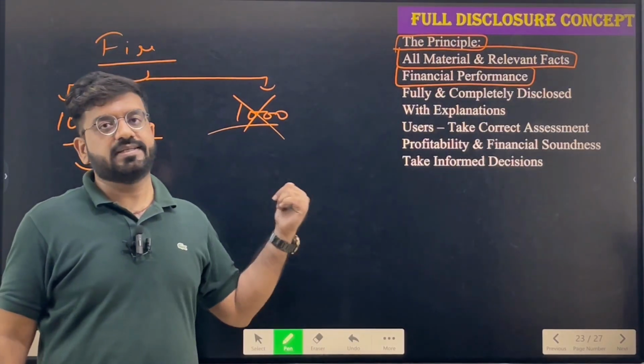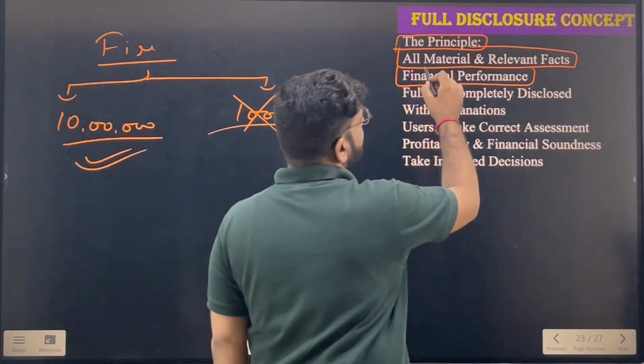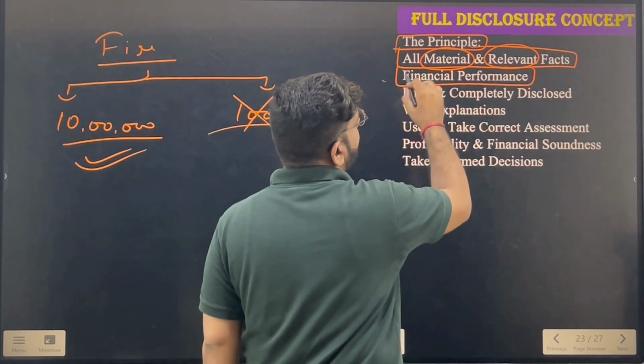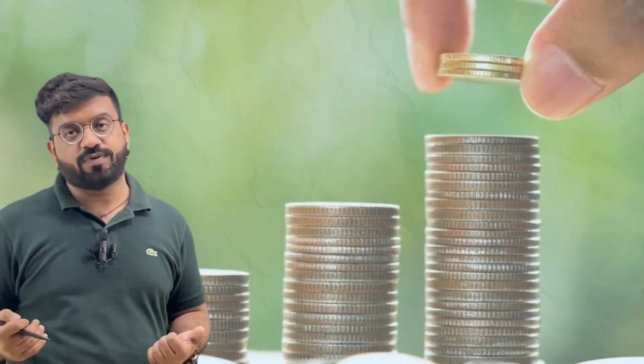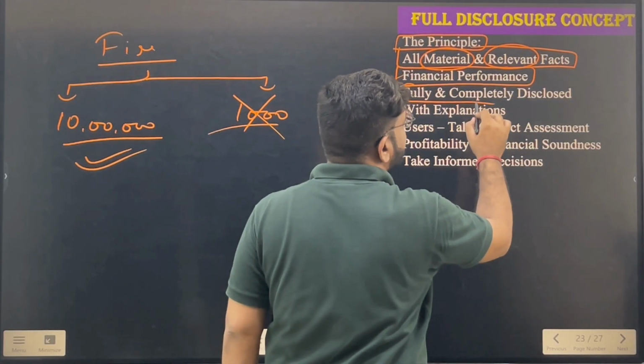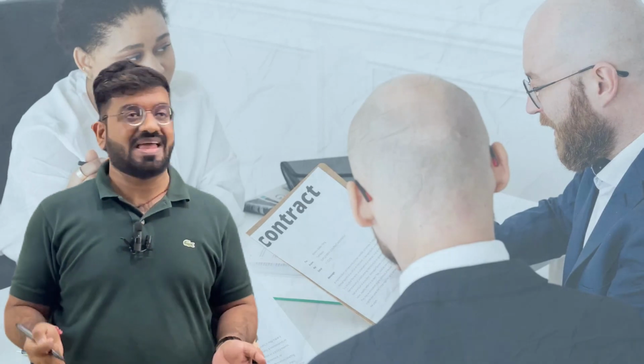Because whenever a person gets to know that there is a fire in my godown, obviously there is a mindset that there must be a huge loss. Since this is not affecting the finances much, it can be avoided. So all the material items and relevant information must be disclosed for the financial performance, whether the company is performing well financially or not, whether the company is incurring profits or losses. Is that clear? Next, these are to be fully and completely disclosed. Fully, that is, all the information must be disclosed, and completely, nothing should be hidden from the users.